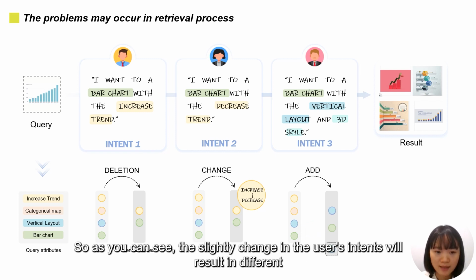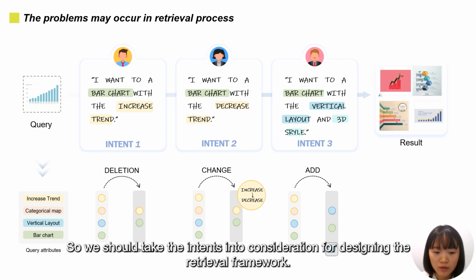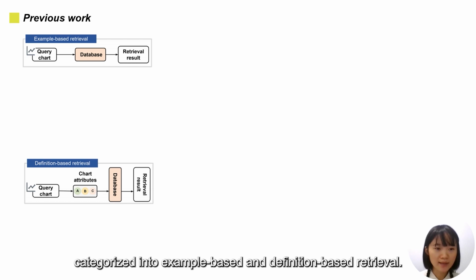So as you can see, a slight change in the user's intent will result in different intent attributes. So we should take the intent into consideration when designing the retrieval framework. However, previous work usually ignores the importance of intent, and can be mainly categorized into example-based and definition-based retrieval.